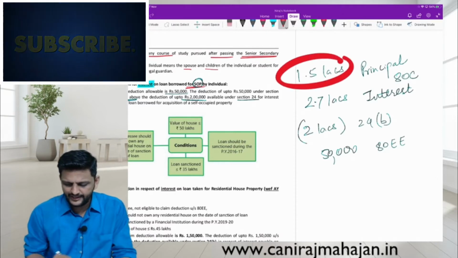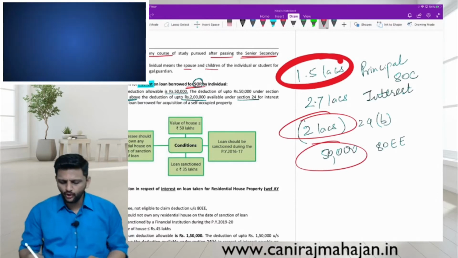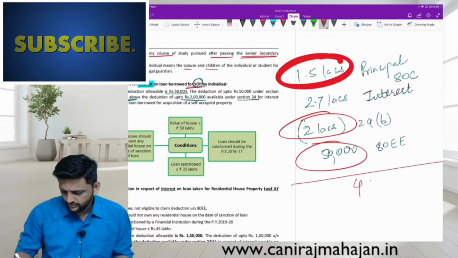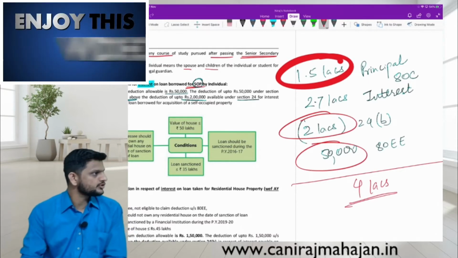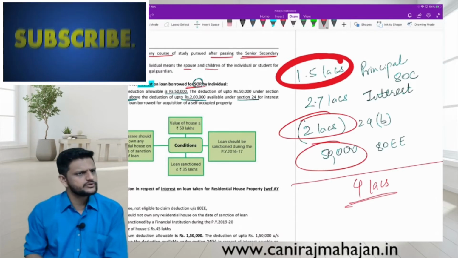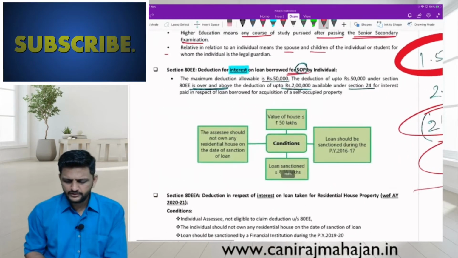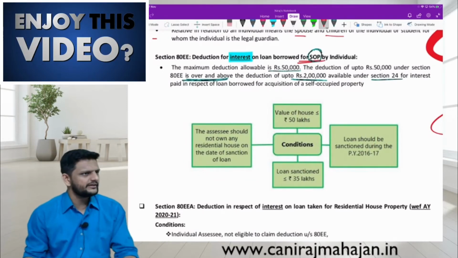So 1.5 lakhs, then 2 lakhs, and then 50,000. Almost 4 lakhs benefit for deduction from house property. Yes or no? Correct? But obviously separate sections and separate rules for the same. But it is not for all cases, only specific cases, and that is actually a very, very rare case.